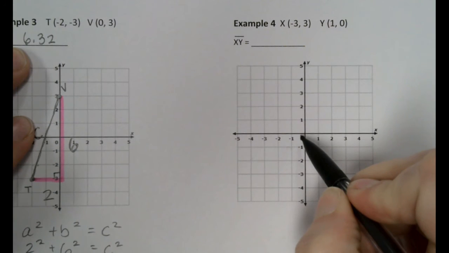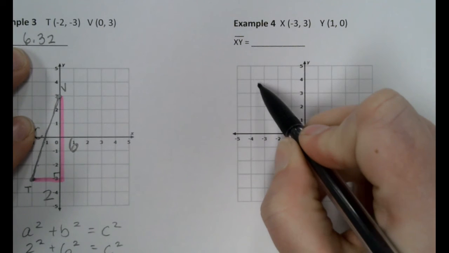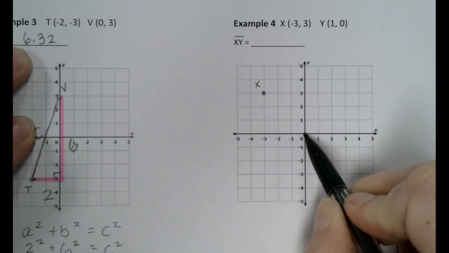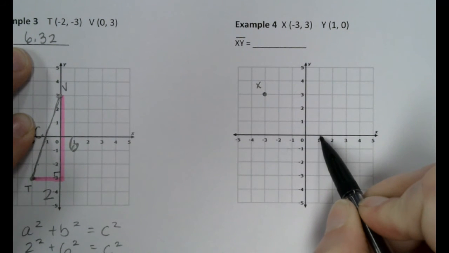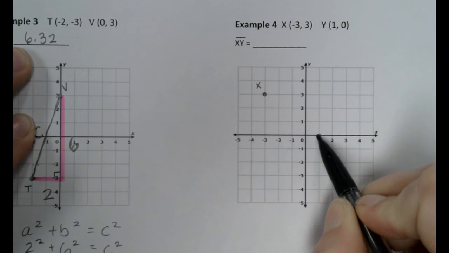So X is at -3, 3. And then Y is at 1, 0. So my first number is 1. Go over to 1. My second number is 0. That means don't move. So right there.